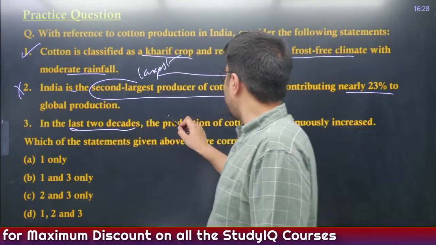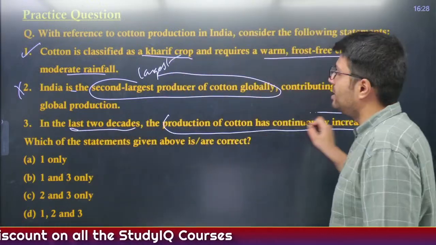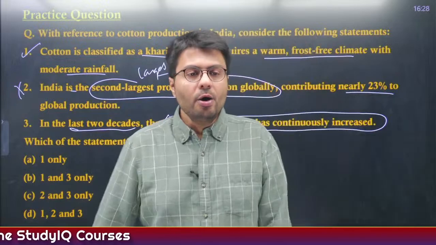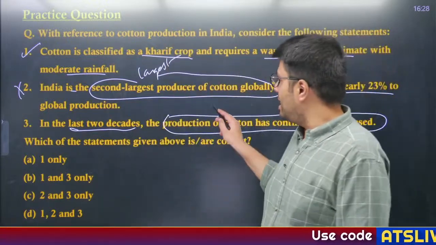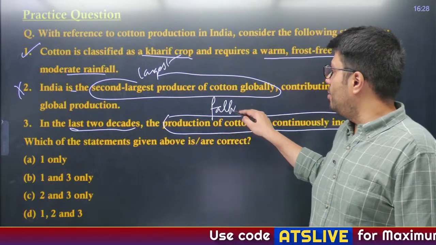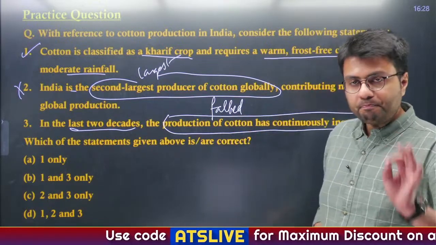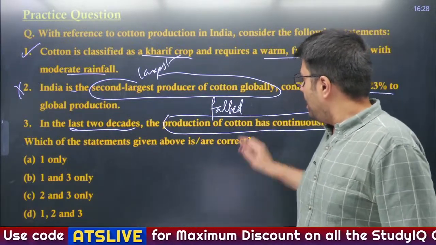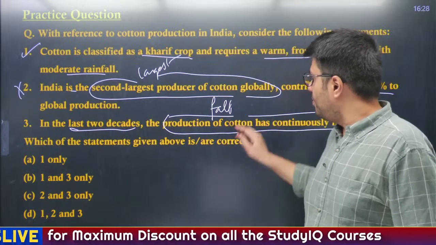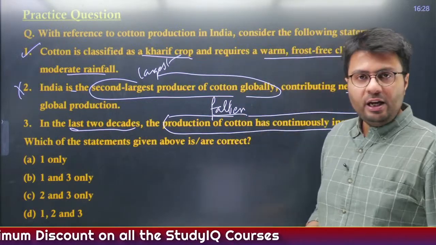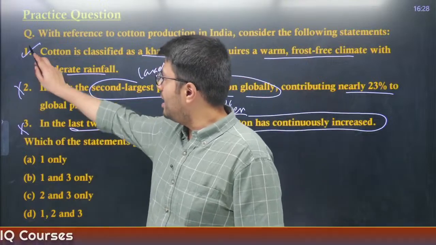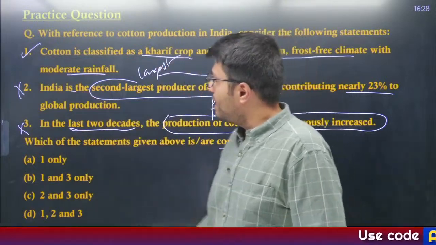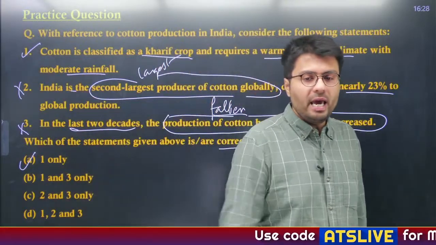In the last 2 decades, the production of cotton has continuously increased. Has it continuously increased? What did I tell you in the first slide of this discussion? It increased during the earlier part of 2013-14, and after this it has fallen. So the third statement also becomes incorrect. Here only the first is right. We have to identify correct statements. So again, option A is right.